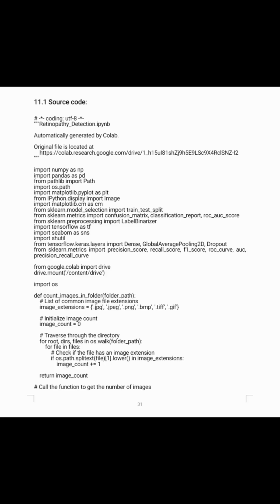First of all, this coding uses the Python language. This image shows the Python source code for a retinopathy detection program, including importing libraries, mounting Google Drive, and counting images in the folders. Syntax.